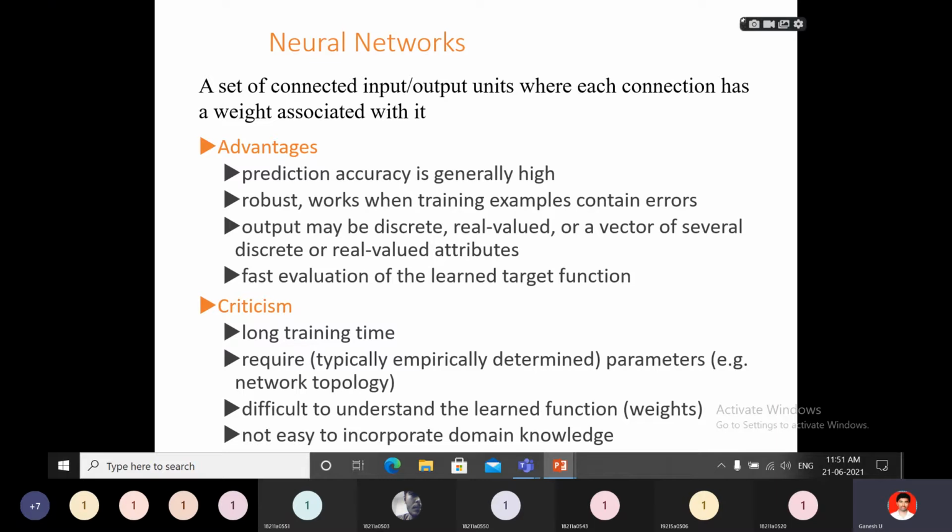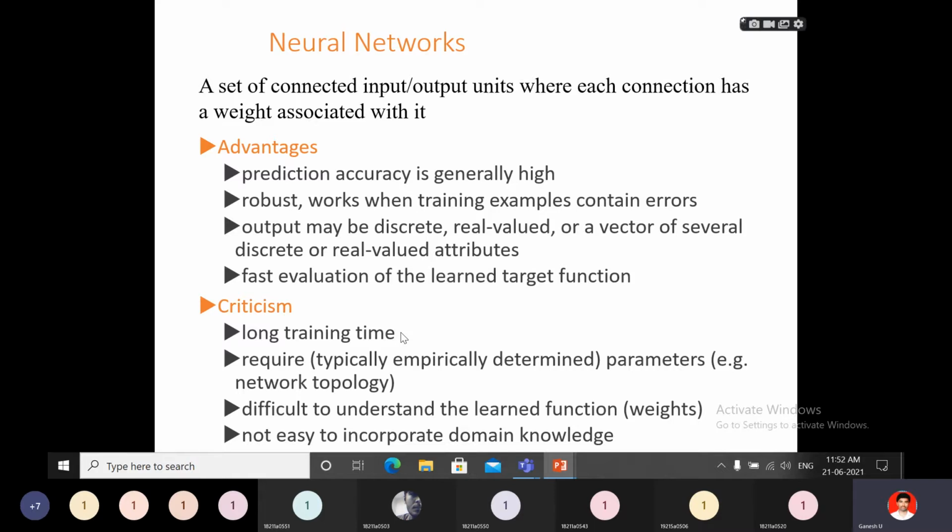Why? Because the number of connections from the input layer to the output layer is large. For each node we have to connect with all other nodes. We have to find out the next weights, and for the next level we have to find out the data. Then again from each node to all other nodes, so you have to do a number of calculations and use a number of formulas. That's why it is a long training time.